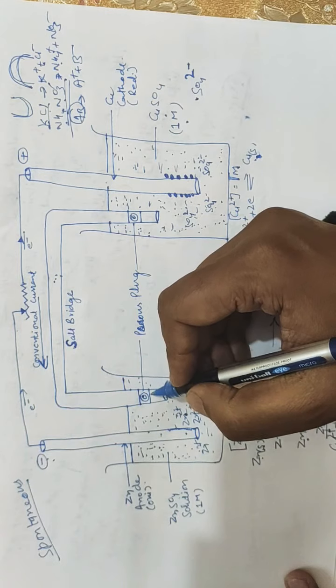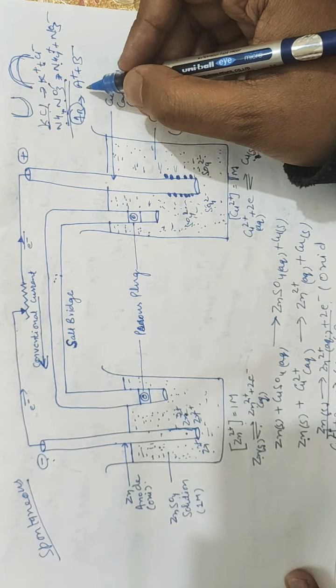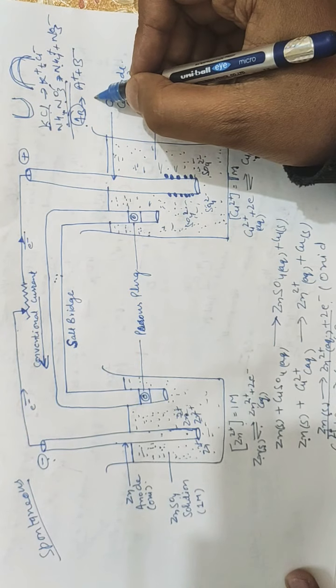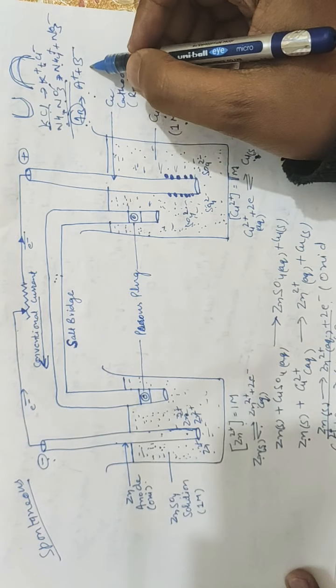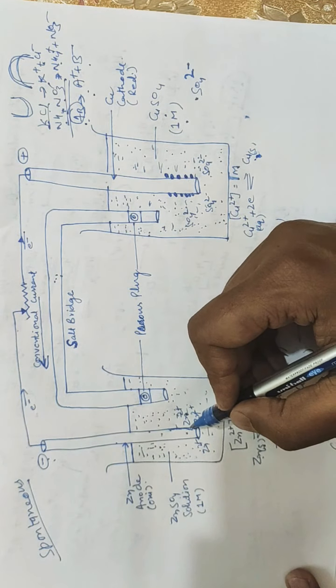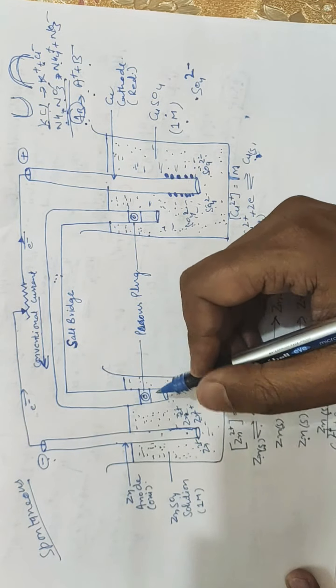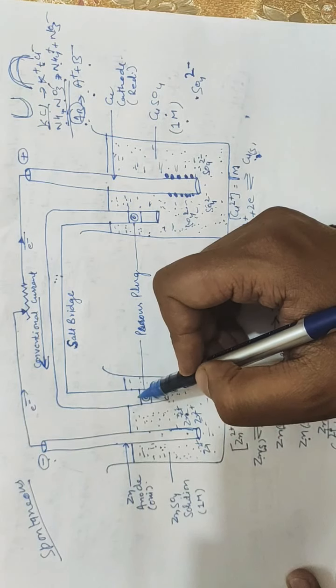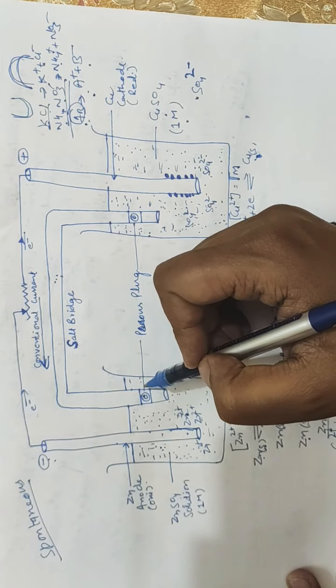Now what happens from the salt bridge? As I told you, in the salt bridge one electrolyte is present and it has two parts. Each electrolyte consists of a positive part and a negative part. So to neutralize this positive charge, the negative ion of the electrolyte, that is, the anion, whether it's Cl negative or nitrate from the ammonium nitrate, diffuses into the solution through this porous plug.